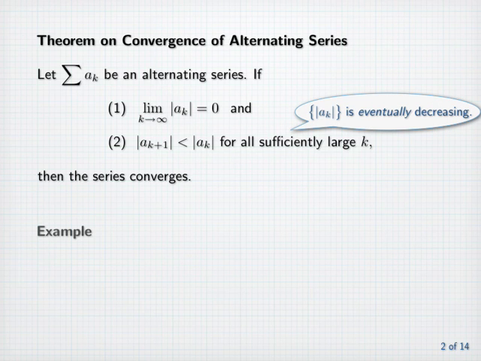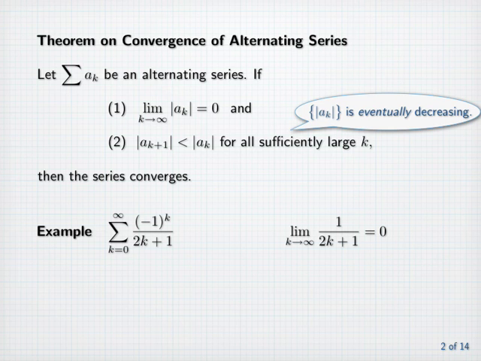For example, let's consider the series, the sum from k equals 0 to infinity of (-1)^k divided by 2k+1. Let's first notice that the limit as k goes to infinity of the absolute values of the terms, the limit as k goes to infinity of 1 over 2k+1, is clearly equal to 0.